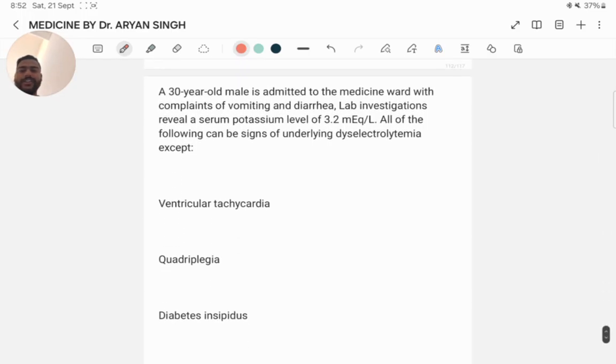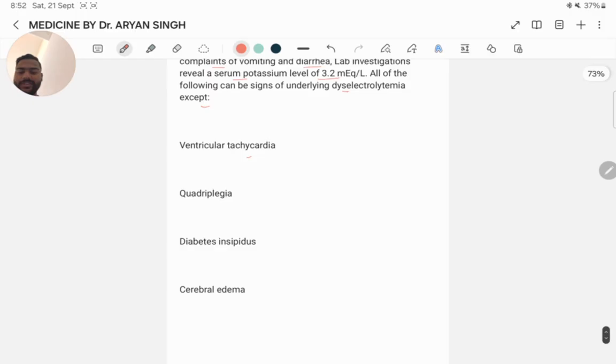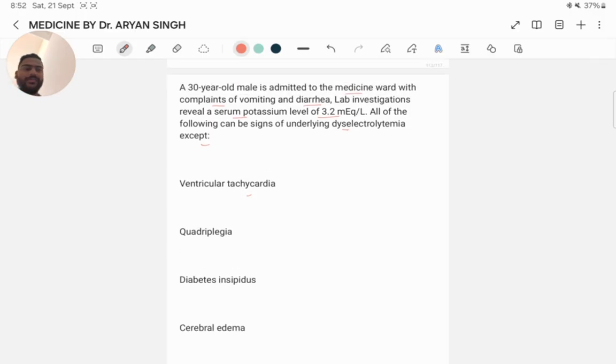A 30-year-old male is admitted to the medicine ward with complaints of vomiting and diarrhea. Lab investigations reveal a serum potassium level of 3.2 mEq per liter. All of the following can be signs of the underlying condition except ventricular tachycardia, quadriplegia, diabetes insipidus, and cerebral edema.